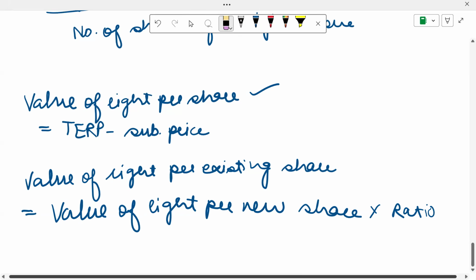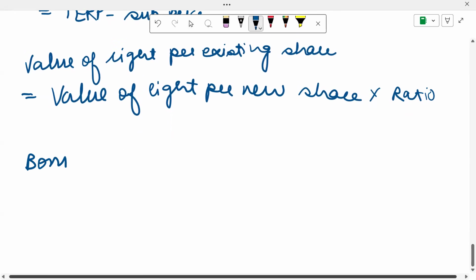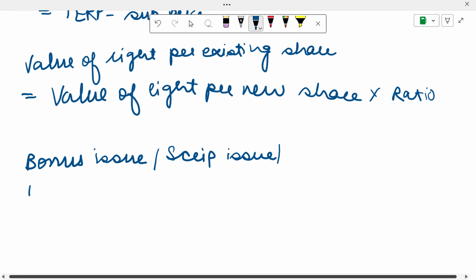Now, let's also talk about more sources of finance. You would have heard about bonus issues. A bonus issue is also called a scrip issue, and it is also called capitalization of reserves.